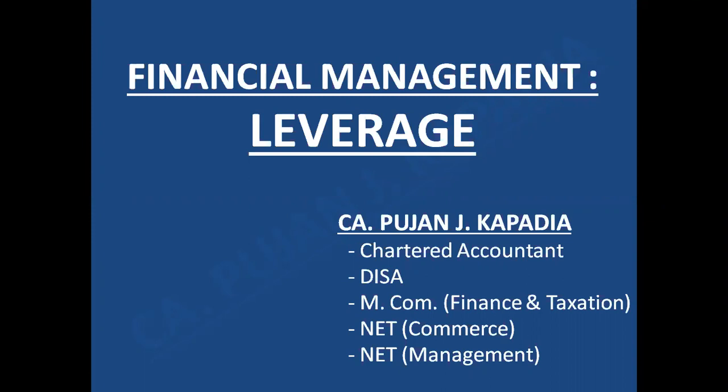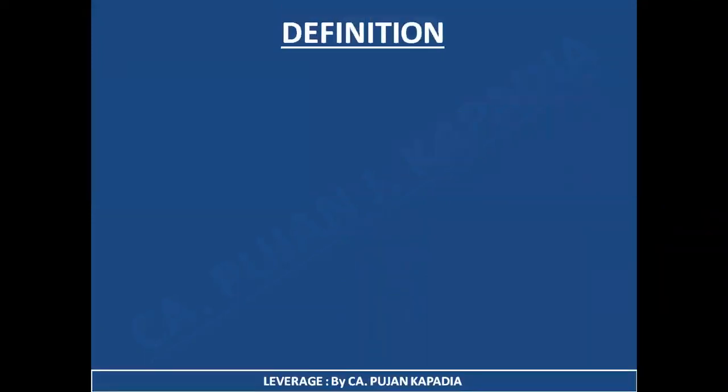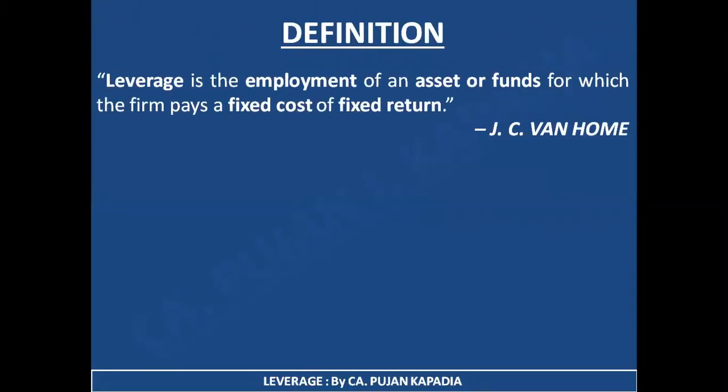As you all are very well aware, we had started with the chapter on leverage. Under this chapter, first of all, I discussed the definition of the term leverage. It is the employment of an asset or funds for which the firm pays a fixed cost or a fixed return. So basically it talks about the employment of two things. One is an asset which has a fixed cost, and second is any source of fund which has a fixed return to be paid as a cost of capital.